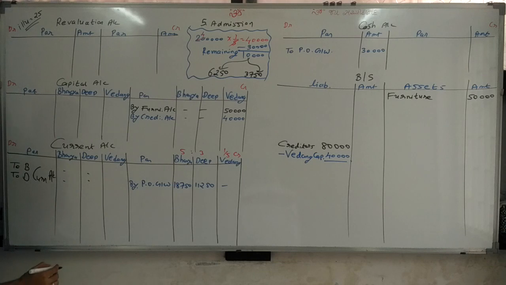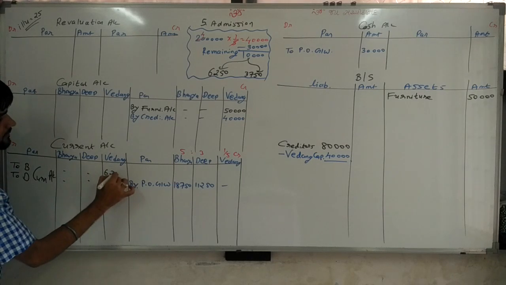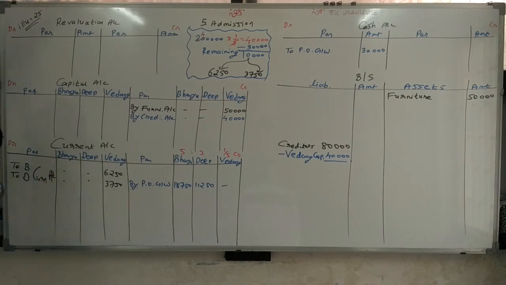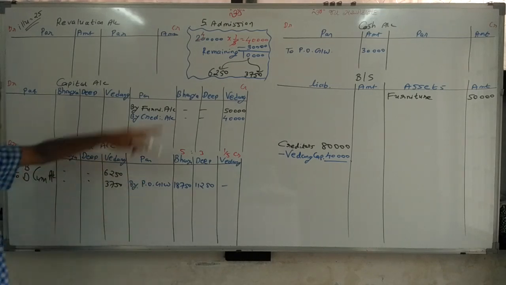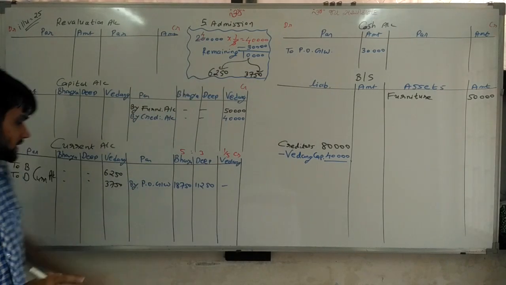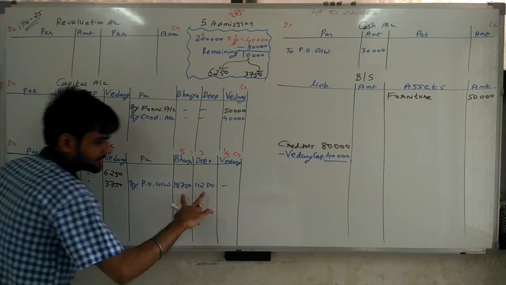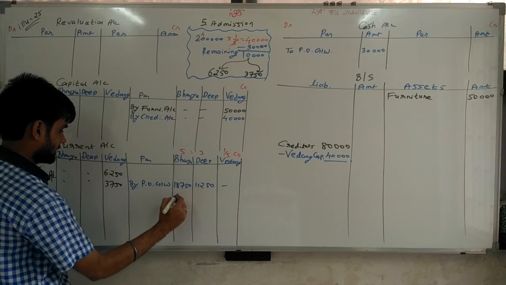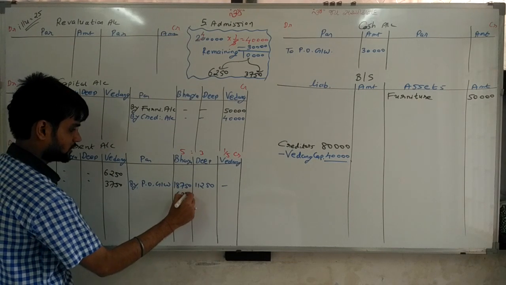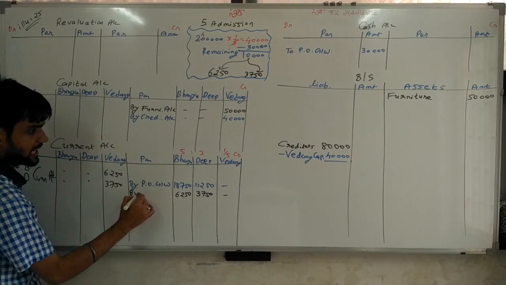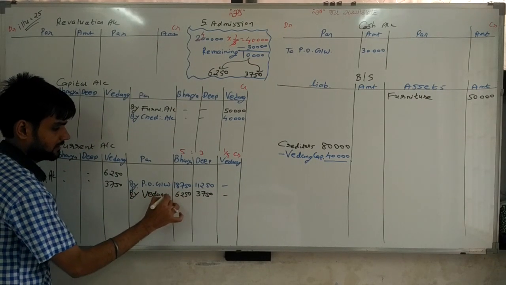So writing amount, chalo. Now, sir, Vedant's account debit 10,000 to Bhavya, to Deep. Now Bhavya and Deep are credited 6250 and 3750. Name is by Vedant's account.